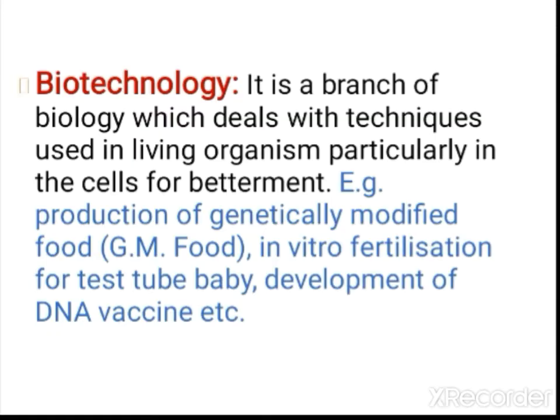If you are making a modification in a cell, the particular cell will be modified, and the organism developing from the cell also will show the same modification. For example, if you are doing a modification in the zygote, the entire change will be shown in the organism developing from the zygote. In this method, genetically modified food, GM food, can be produced. Test tube baby, in vitro fertilization, there also we can do some modifications, and development of DNA vaccine also can be done.